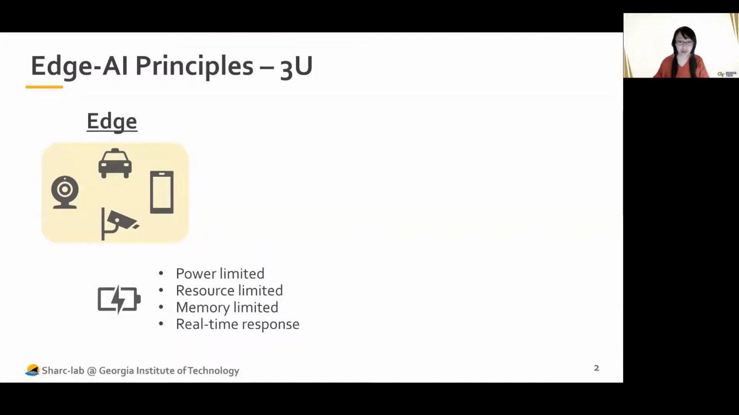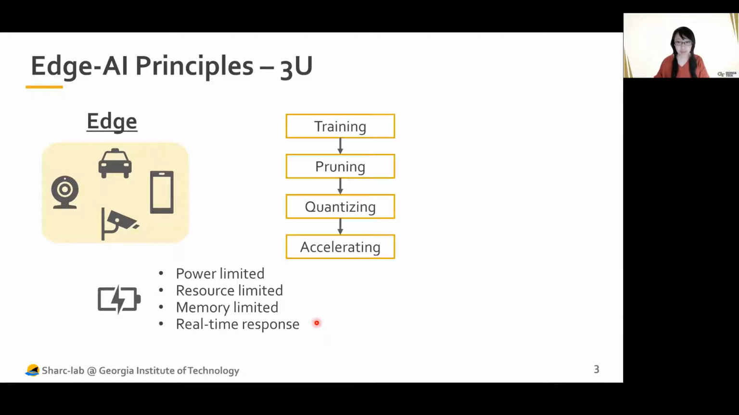First, I think all our audience are quite familiar with the concept of edge computing, and we know that edge devices are power limited, resource limited, memory limited, and in most cases, we still require real-time response. This makes edge AI really challenging. And this is the typical design flow for edge AI. In each step, there are numerous challenges and research interests, and none of them is trivial.